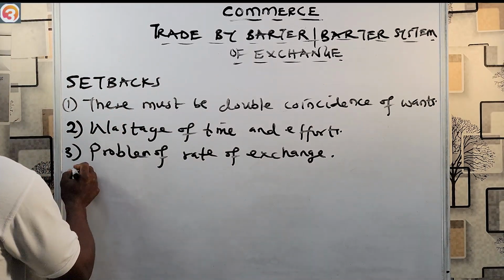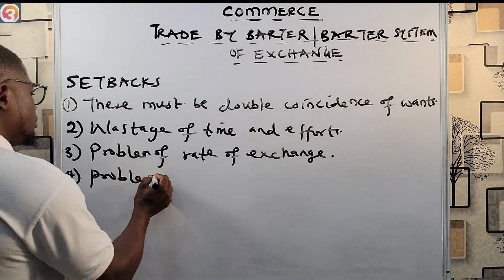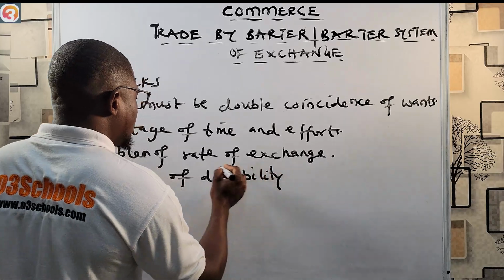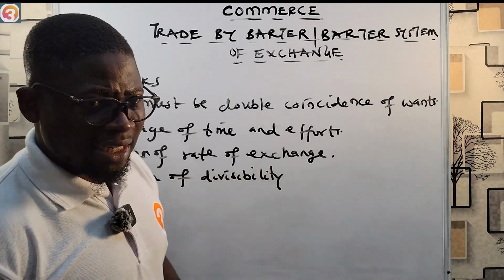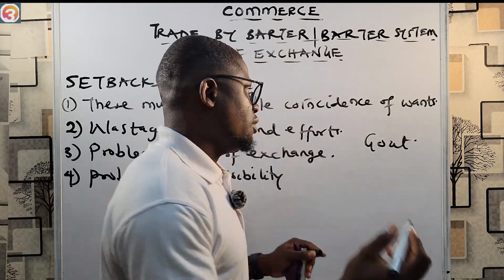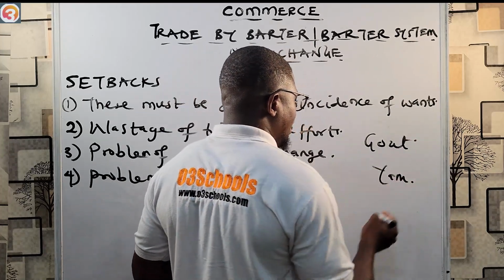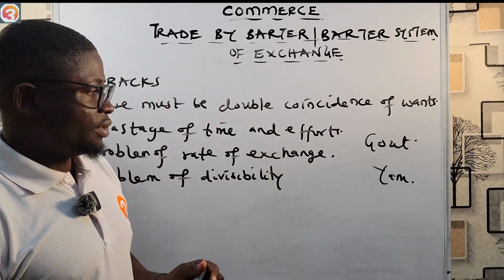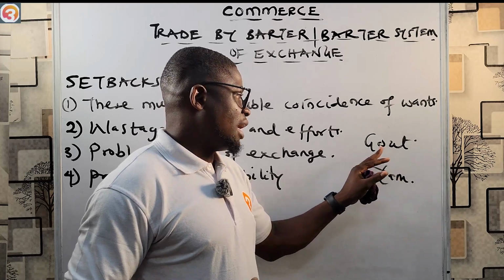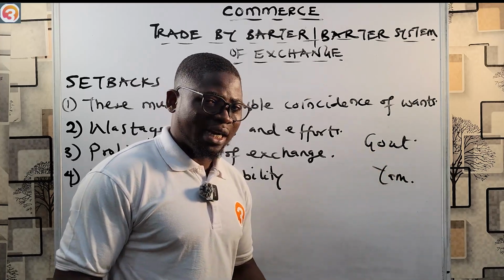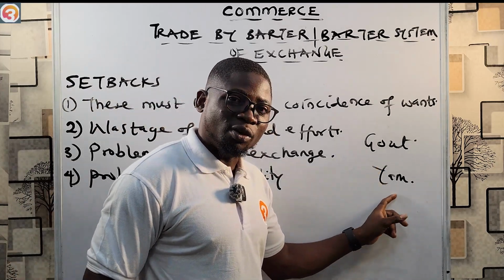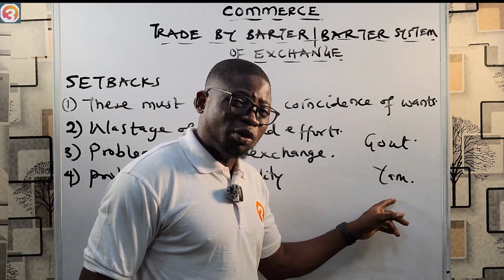Then number 4, we also have the problem of divisibility. Let's say, for example, I have a goat, and you have 1 tuber of yam, and I want your yam. I have goat, you have yam. That means I will need to kill my goat because I want to eat your yam. You see it? So that is the problem of divisibility.